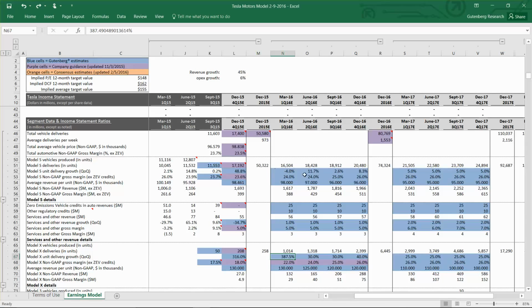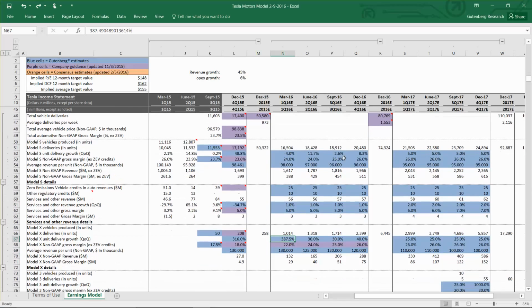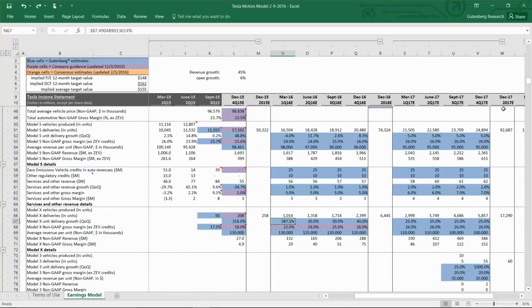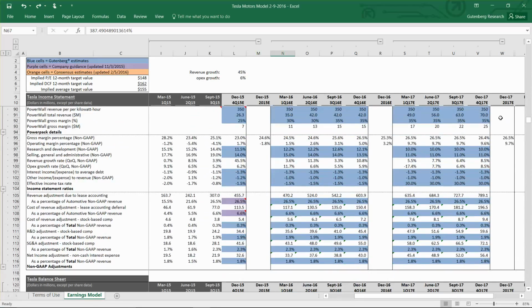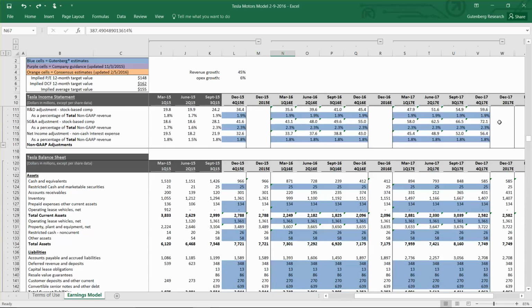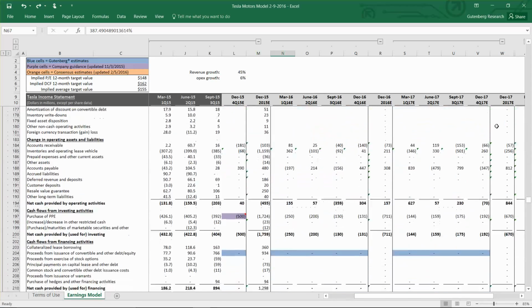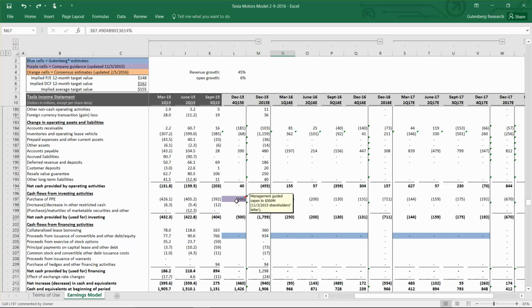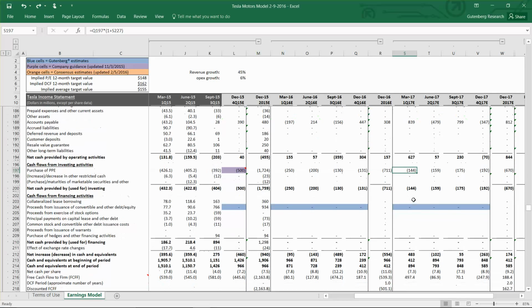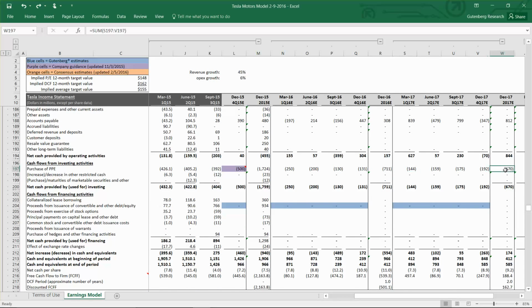So we'll undo that. And now let's think about the CapEx related to Model 3. And let's say that a lot of the CapEx comes in 2017. So you can see they did give us a little bit of guidance here that they expect the remainder of the year to be about $500 million in CapEx. But let's say that they're going to ramp and need maybe $1.5 billion in 2017.